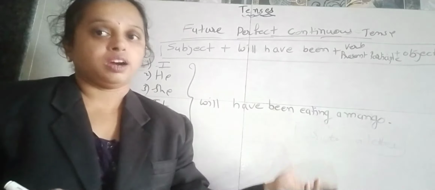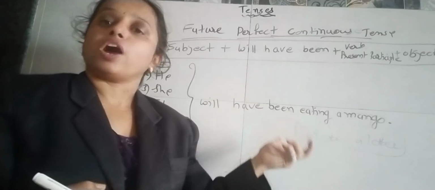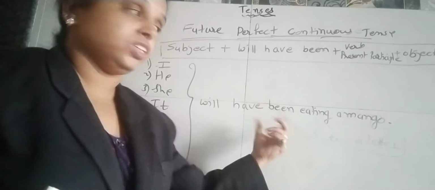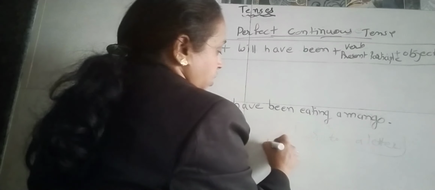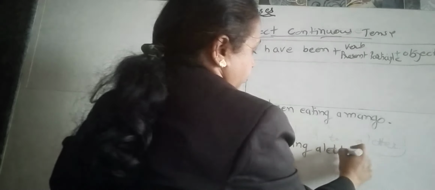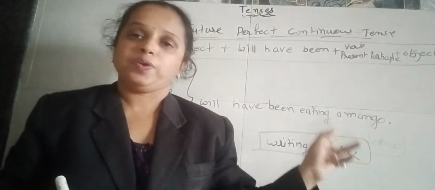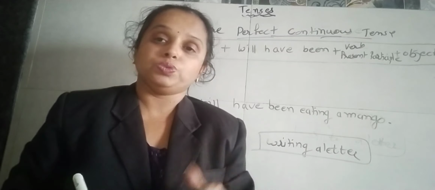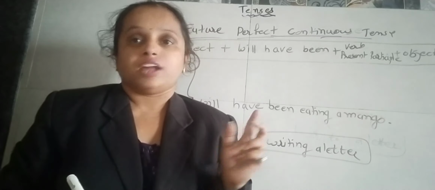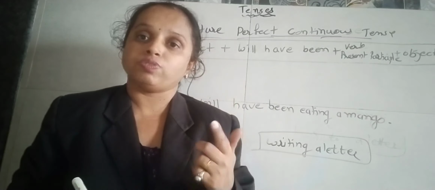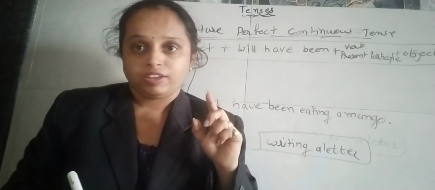So like this it comes for the 7 pronouns. So I hope this is very easy. You have understood it, and you will make the sentences for the homework, that is writing a letter. I hope all of you have understood this. It is very easy to understand, but you need to do a lot of practice for it. And I'll provide all the formulas along with this video. Please write down the formulas and do the homework then and there itself.